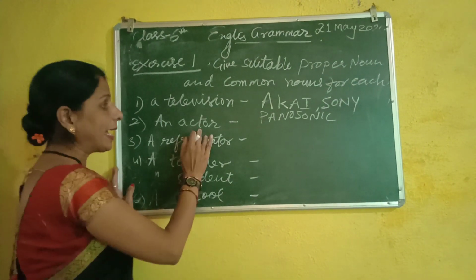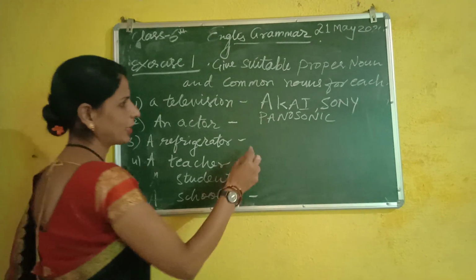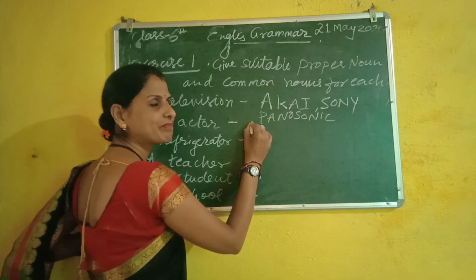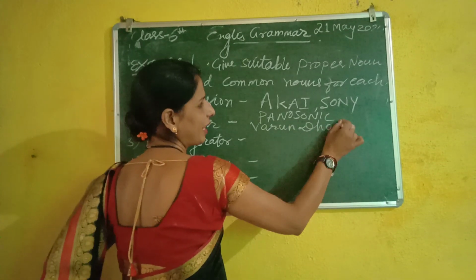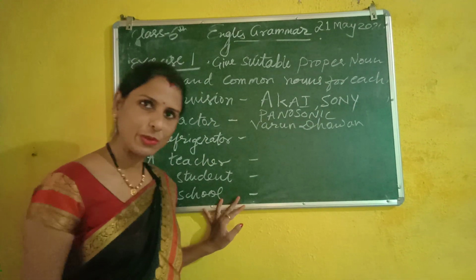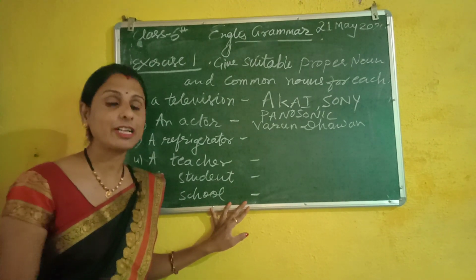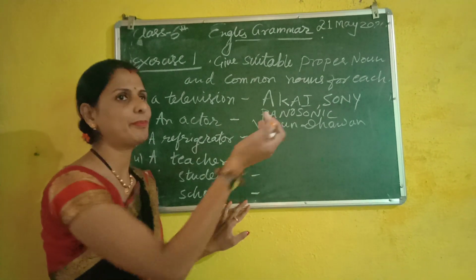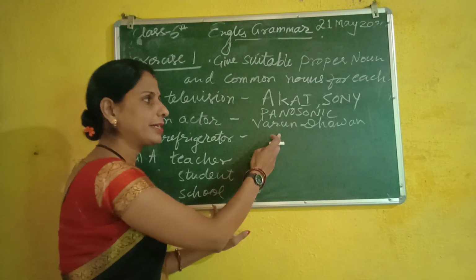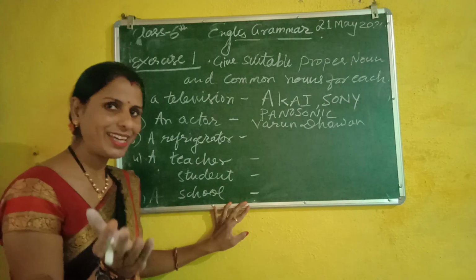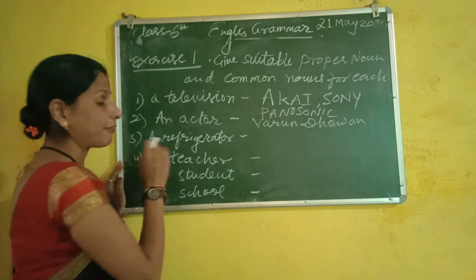Then actor. What can you write? You can write your favorite actor. I am writing here Varun Dhawan. You can write according to you, like Tiger Shroff, Kartik Aaryan, Amitabh Bachchan. So many you can write. So now it has become a proper noun, and actor is a common noun. Getting it?